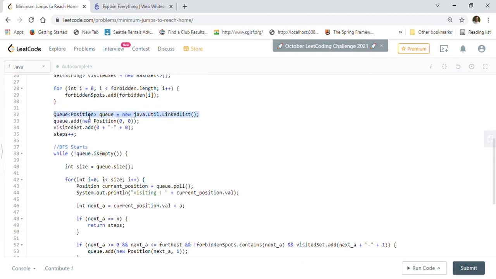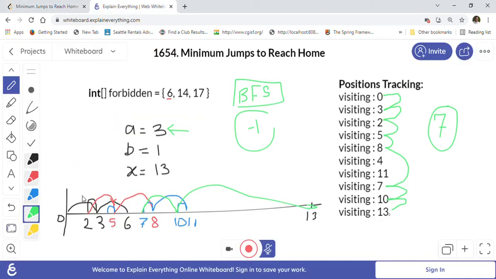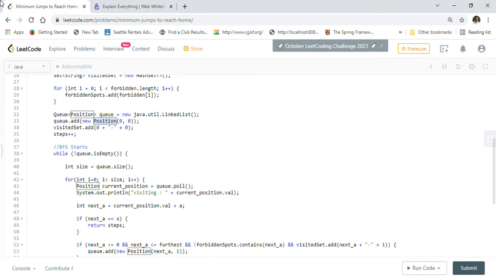We always need a queue for BFS, so I create the queue and add Position 0, 0, meaning we are standing at the 0th position and the direction is also 0. We add that into our visited set, and we start our BFS.